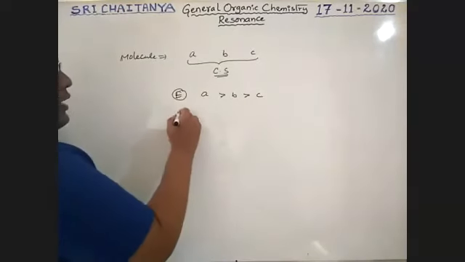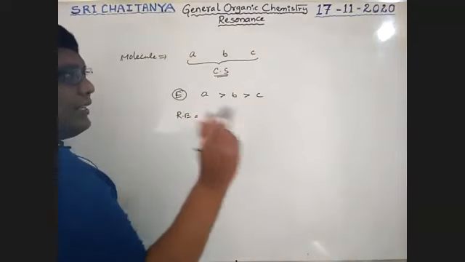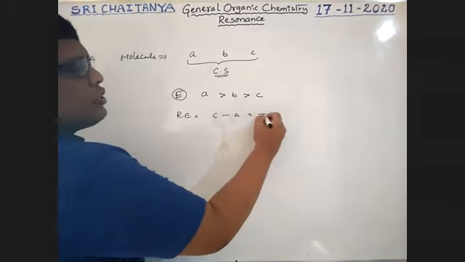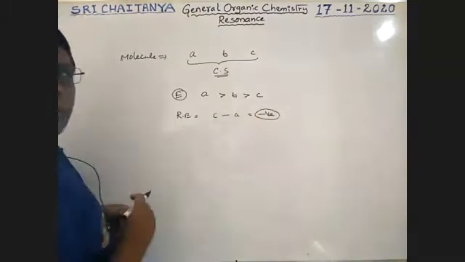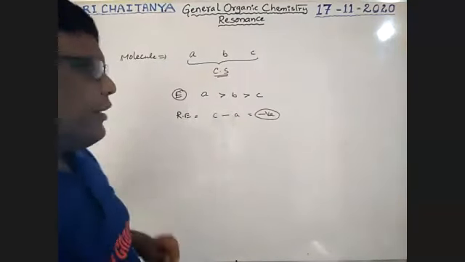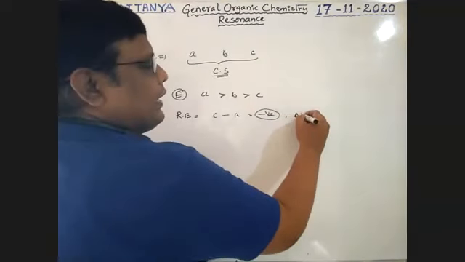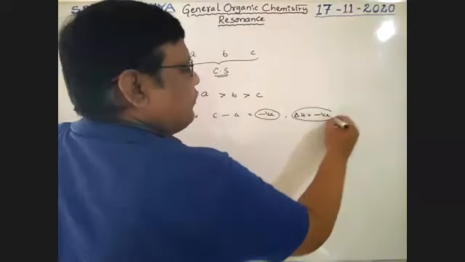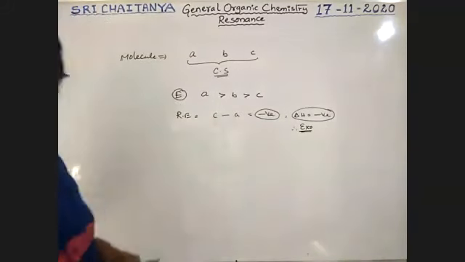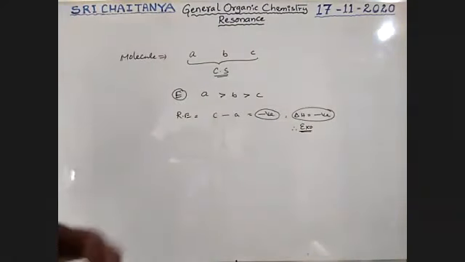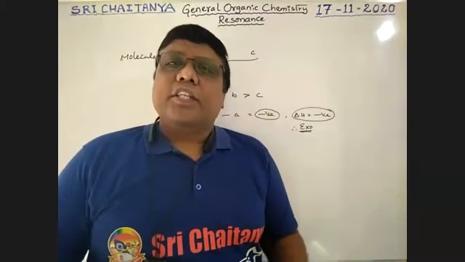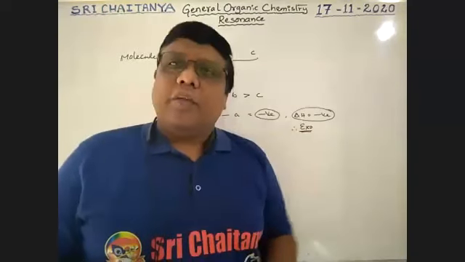Now resonance energy is equal to the least energy minus the highest energy, which is C minus A. That should be negative, since it is less energy minus high energy. So delta H should be negative, therefore it is an exothermic process. This resonance energy is directly proportional to the stability of the molecule.